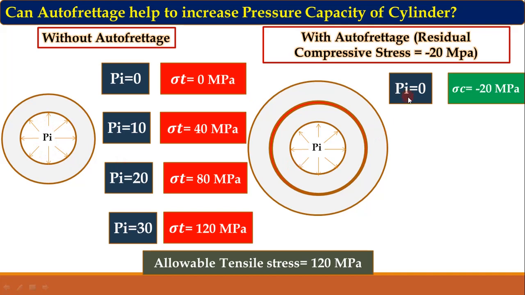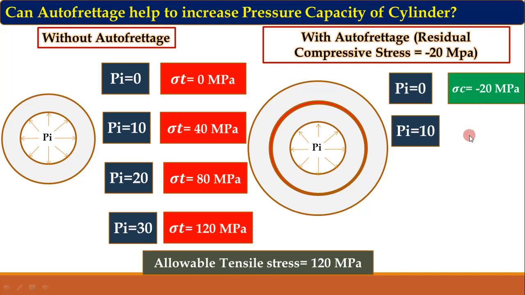Now similarly, we will increase the internal pressure for the cylinder with autofrettage. Again we'll increase the internal pressure by 10 megapascal. We know that for every 10 megapascal the tangential stress will increase by 40 megapascal. But here there is already a residual stress of magnitude minus 20.